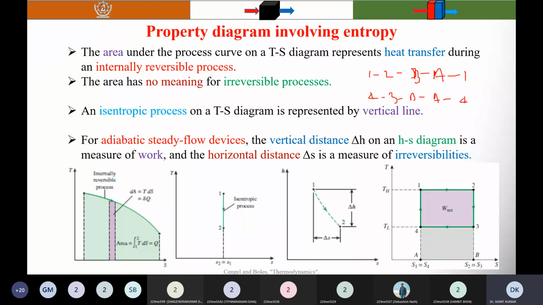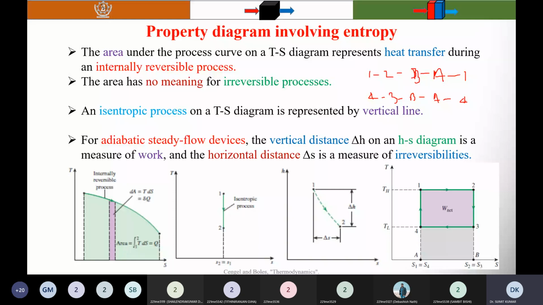So I will ask this question to 5545. Yes, sir. Which one is the heat addition and which one is the heat rejection? There are two processes I have written here, two curves: 1, 2, 3, B A 1, and another one 4, 3, B A 4.